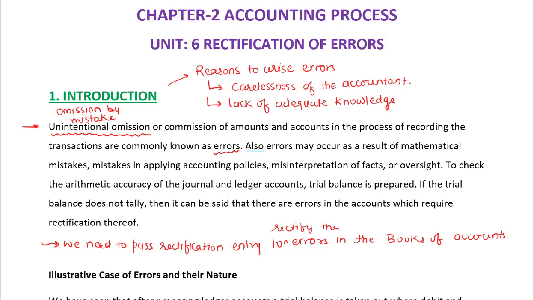Let's continue. Errors may also occur as a result of arithmetical or mathematical mistakes, mistakes in applying accounting principles and accounting policies, misinterpretation of facts, or oversight. To check the arithmetical accuracy of the journal and ledger, a trial balance is prepared. If the trial balance does not tally, that means there is some error, and the error needs to be rectified. So it can be said that where there are errors in the books of accounts, rectification is required. I believe it is clear. Let's continue.